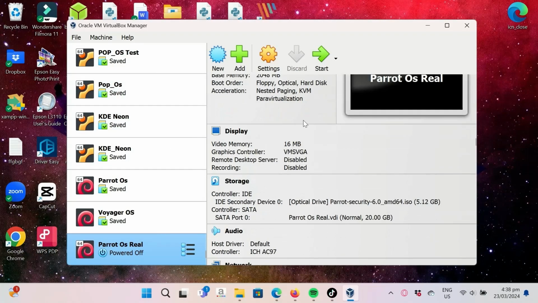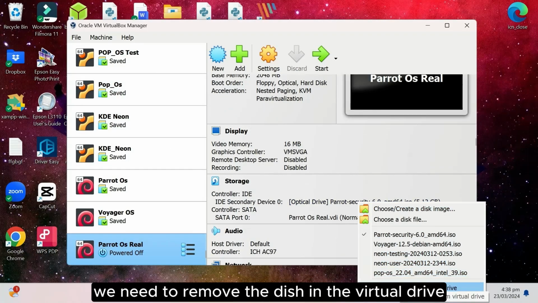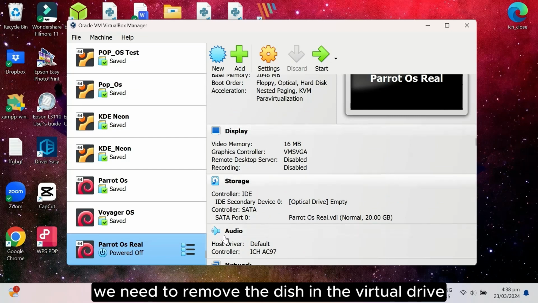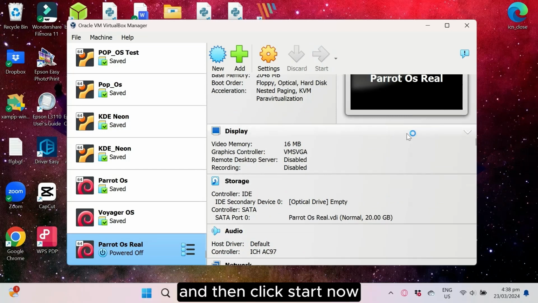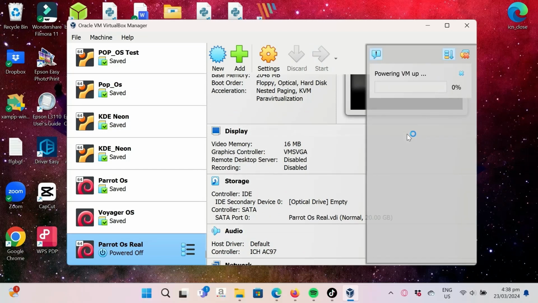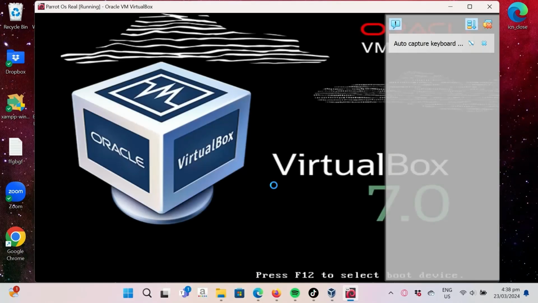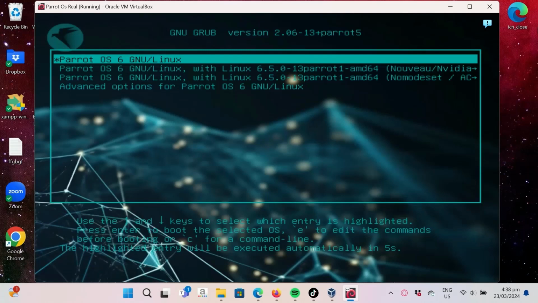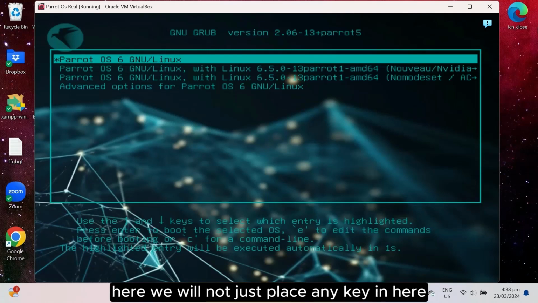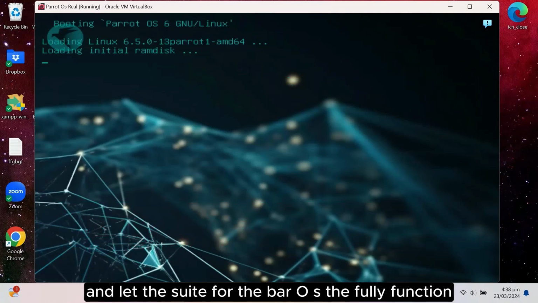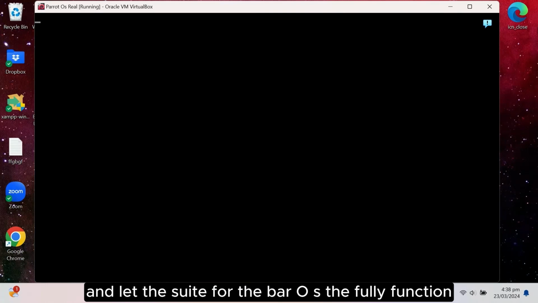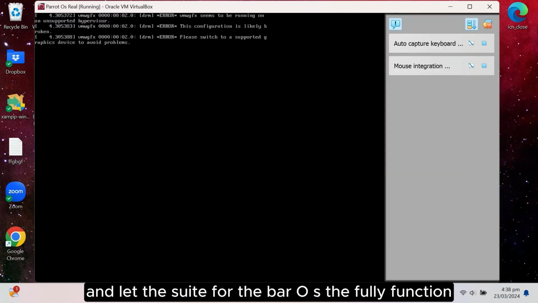And here in VirtualBox, we need to remove the disk in the virtual drive and then click start now. And let us wait for the virtual machine to fully load. Here we will not press any key, and let's just wait for Parrot OS to fully function.